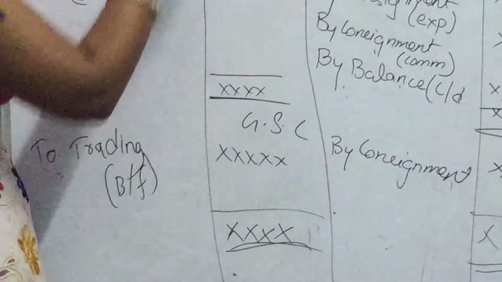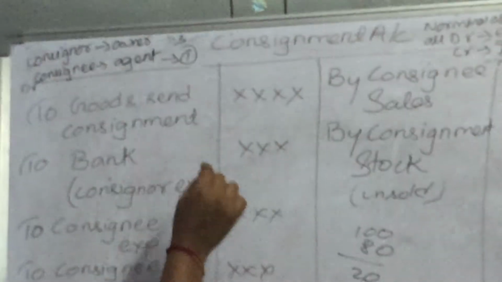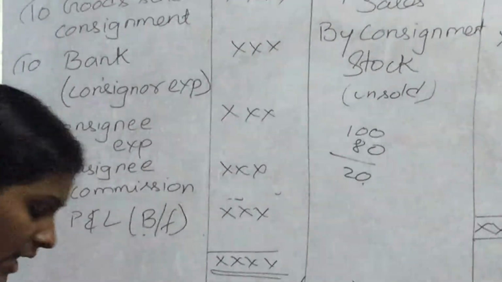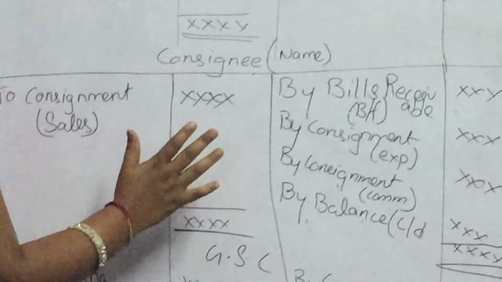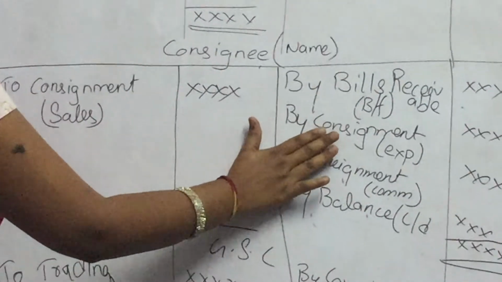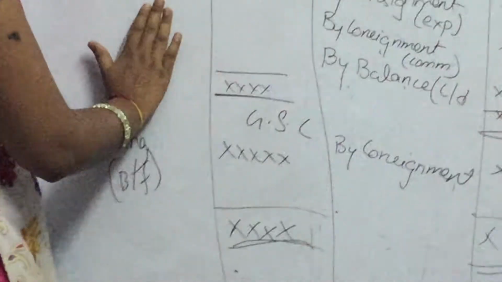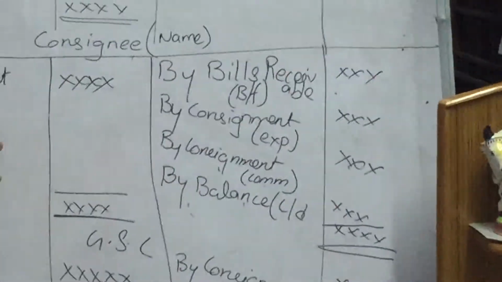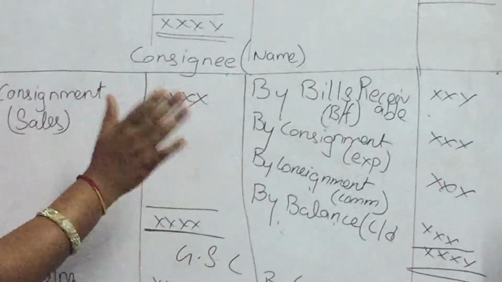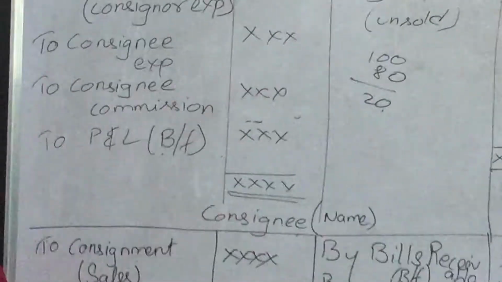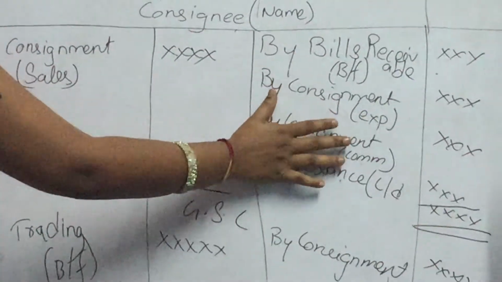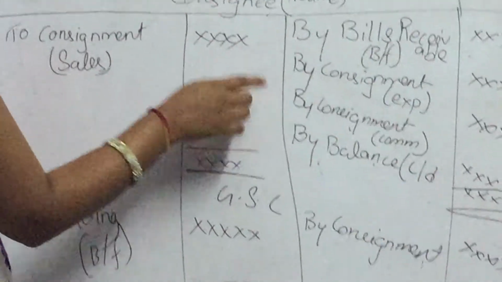These are the 3 accounts in the books of the consignor, the owner. In the books of the consignee you will have only 1 account, that is known as the consignor account. The consignor account is the same as the consignee account: whatever is on the debit side you transfer to the credit side, and whatever is on the credit side you transfer to the debit side. Consignor is the owner. We just change the names.